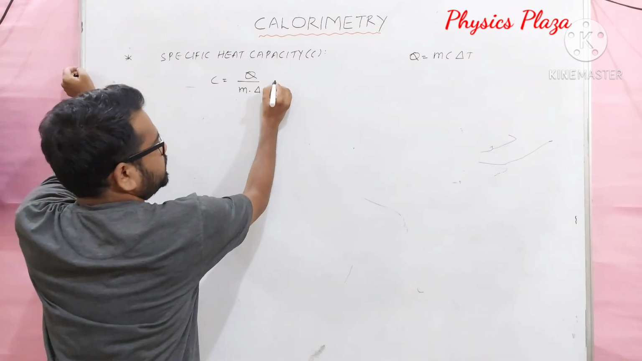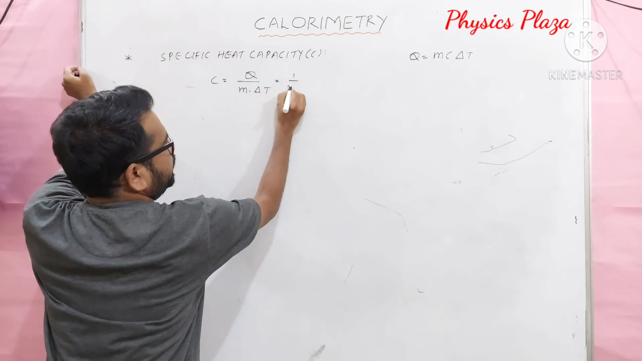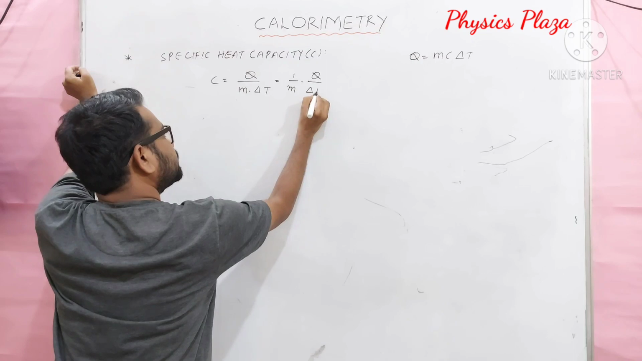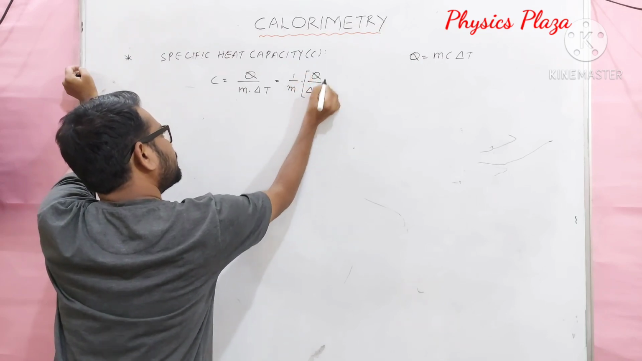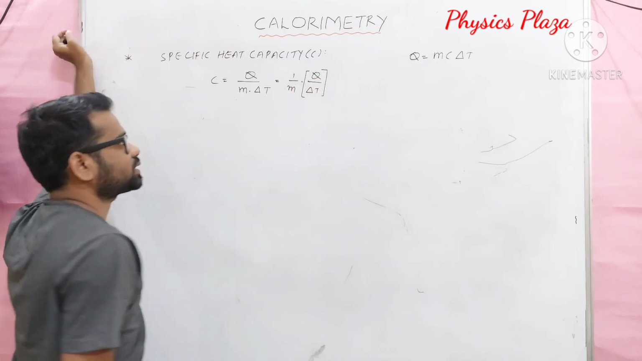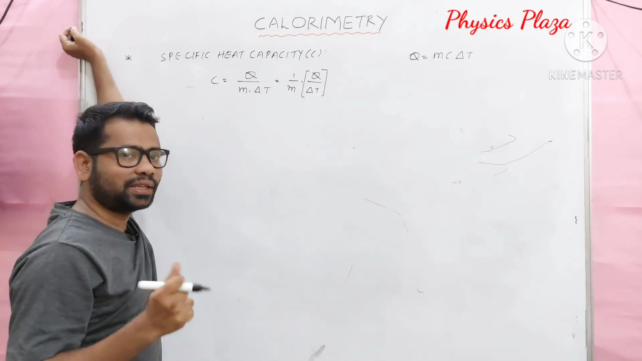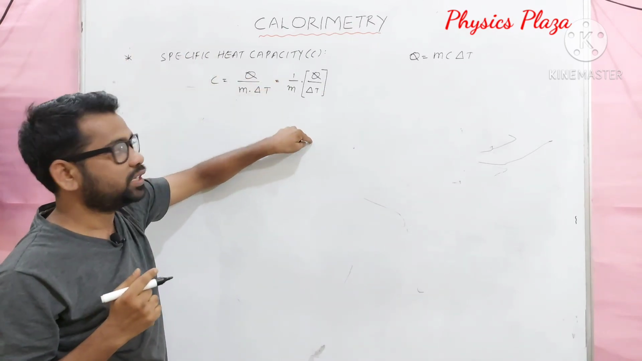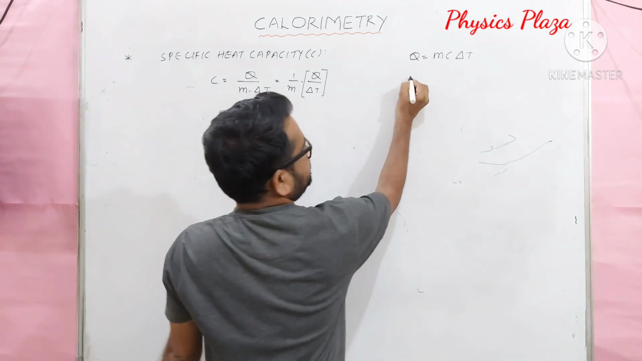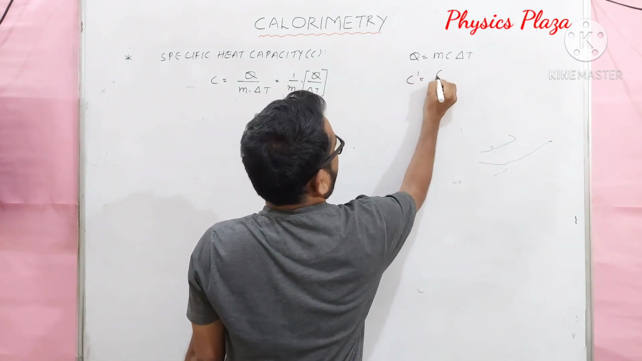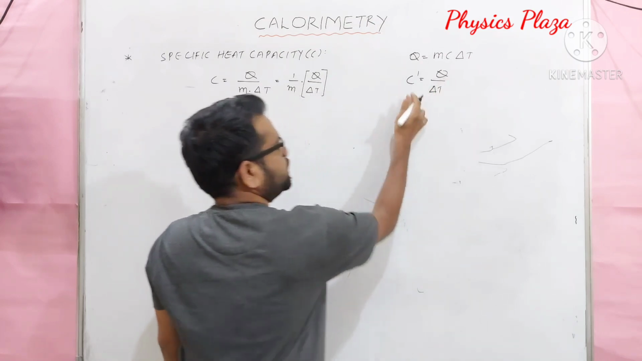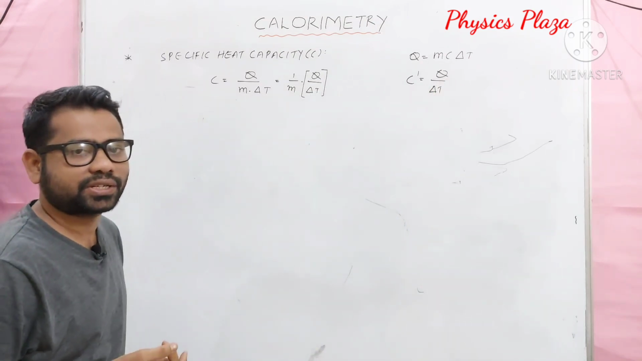Children, can I write this like this? 1 by m into Q by delta T. Children, what is this Q by delta T called? Come on, think. Is something coming to your mind? Q by delta T, yes. Q by delta T is what? Q by delta T is thermal capacity. It is C dash.